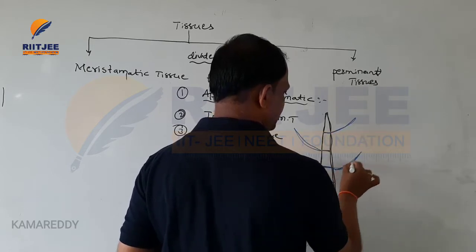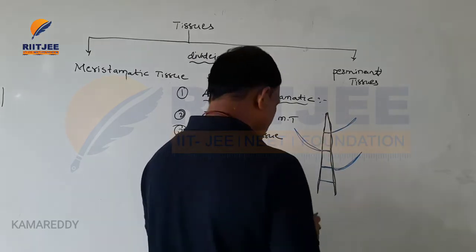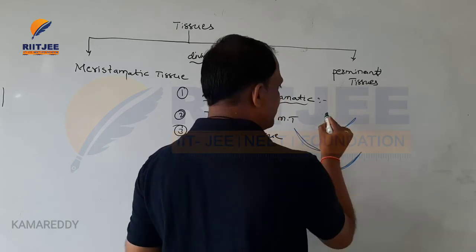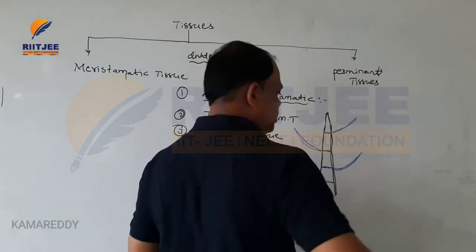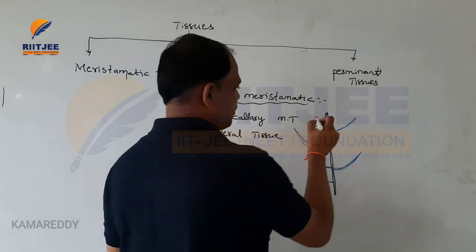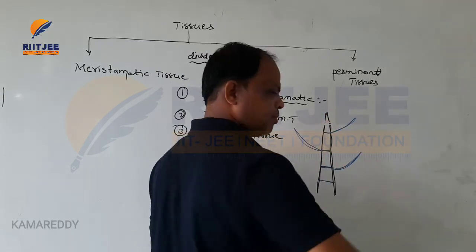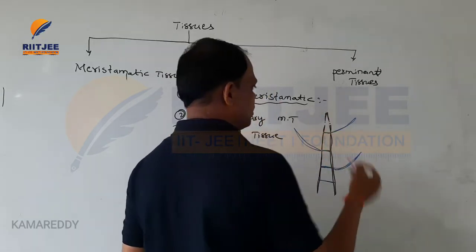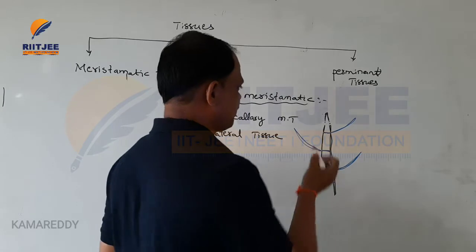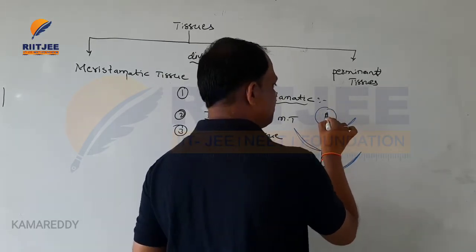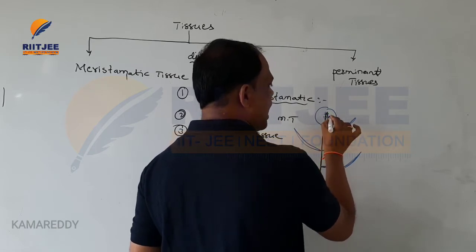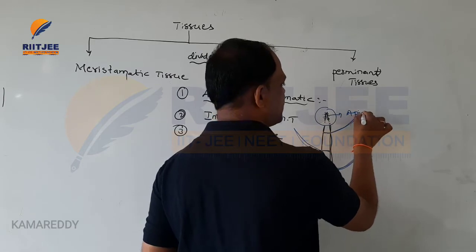Okay, these are branches. Just a rough diagram of this tissue. Here all of this is the shoot system, and at this place, this is the tip part of the shoot system, it can contain meristematic tissue. All the tissue is present at this place, and this is also called apical meristematic tissue.